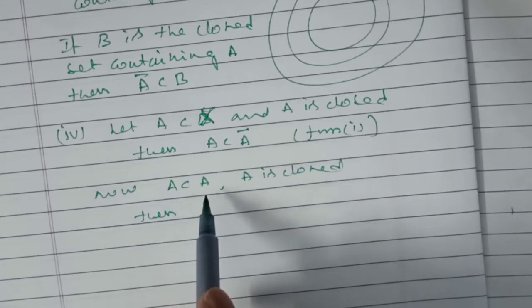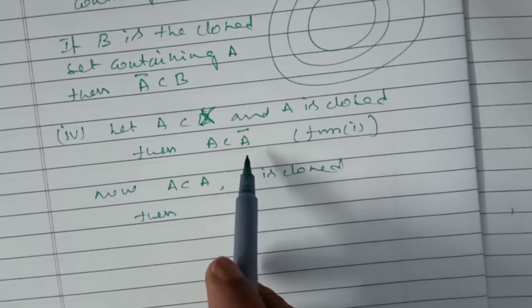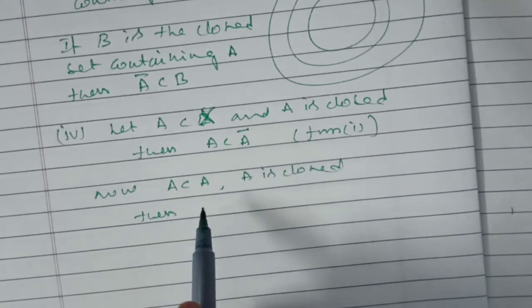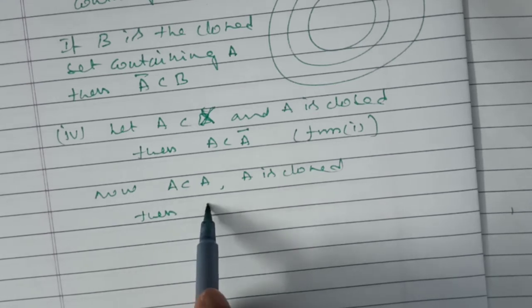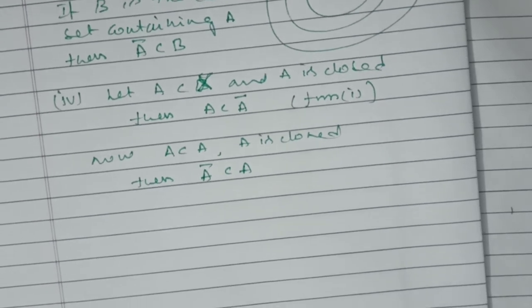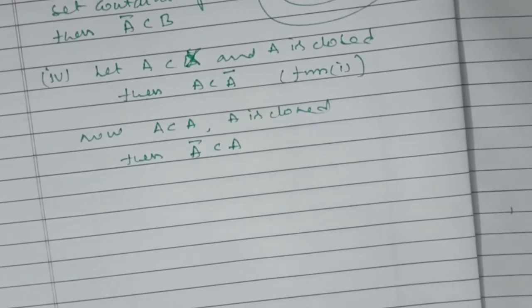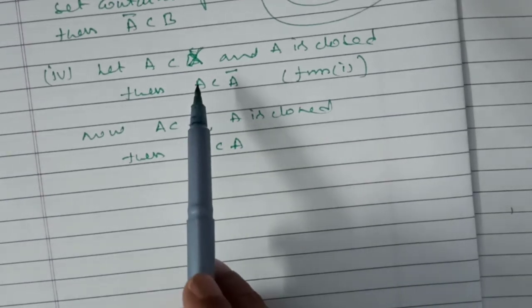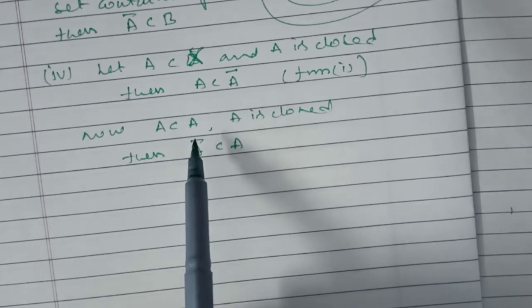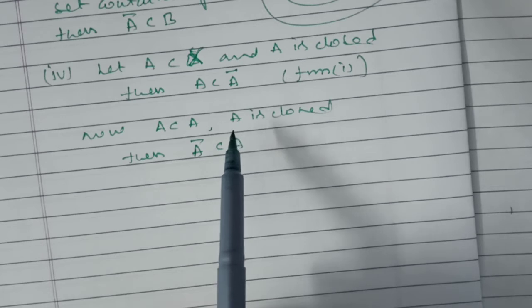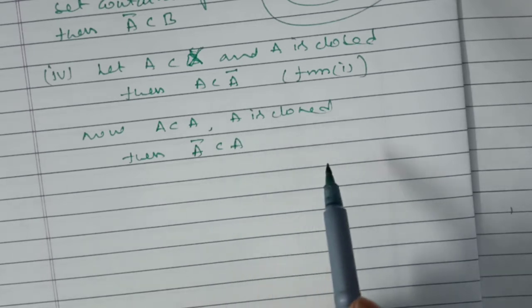both are closed now. A bar is closed, automatically A is also closed, so that A bar is a subset of A, and clearly A is a subset of X, this X is closed, like this.